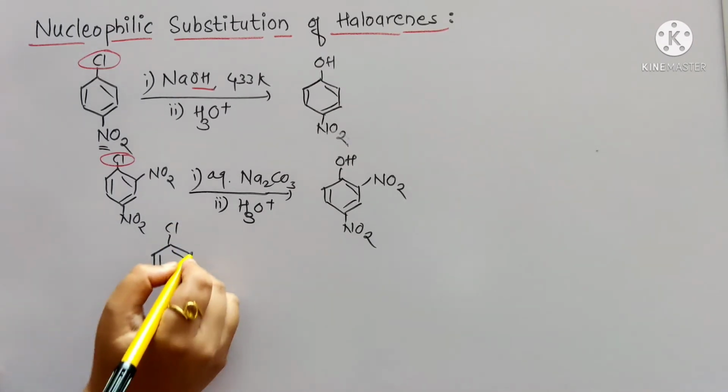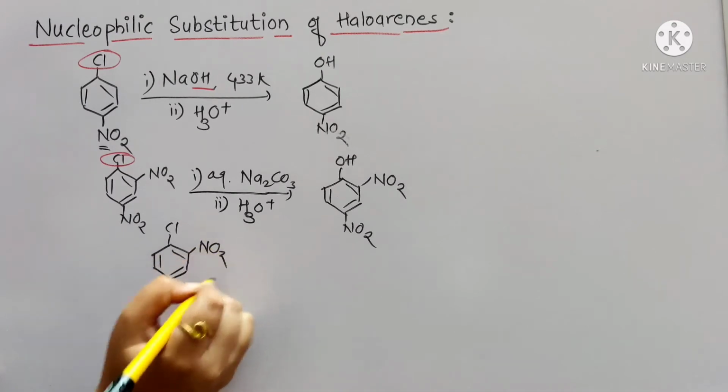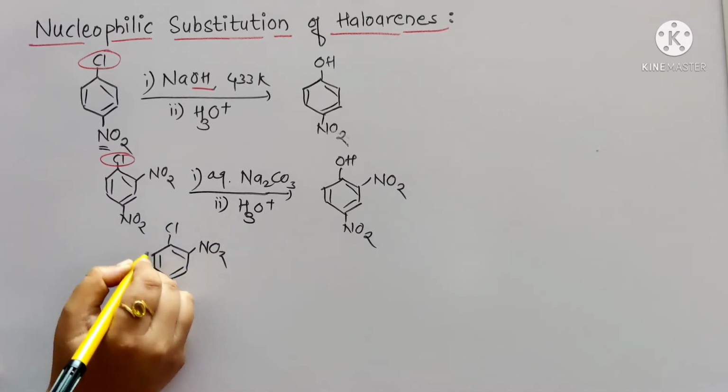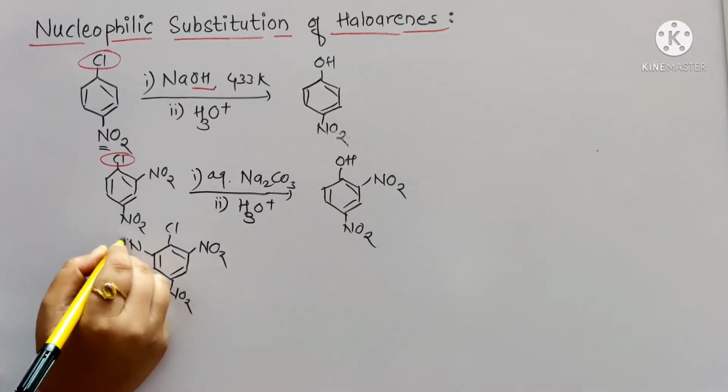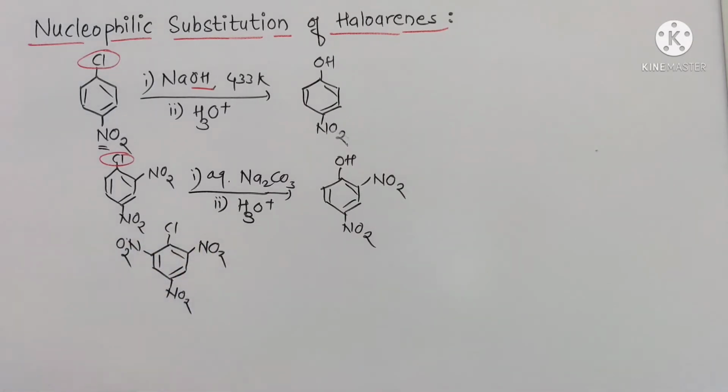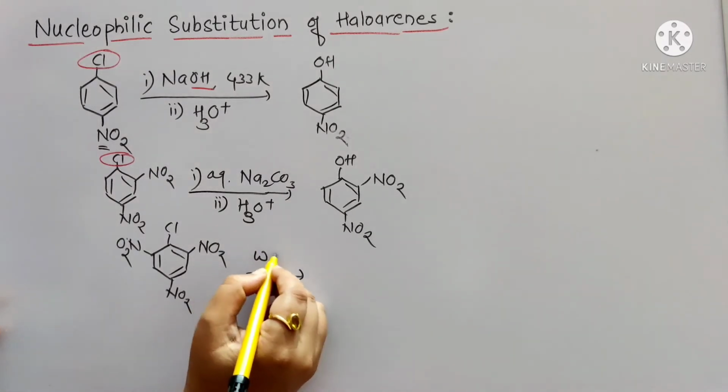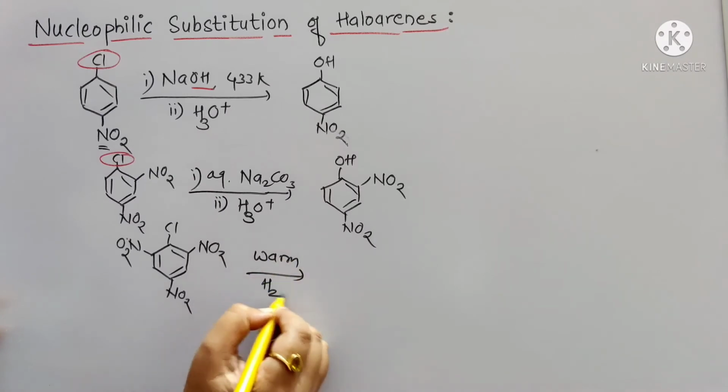Similar chlorobenzene. Now consider three electron withdrawing groups are present. So it will be trinitrochlorobenzene. The reaction takes place with warm water.